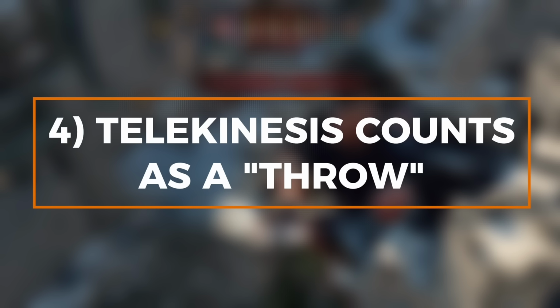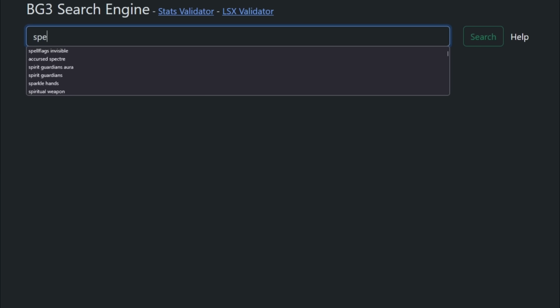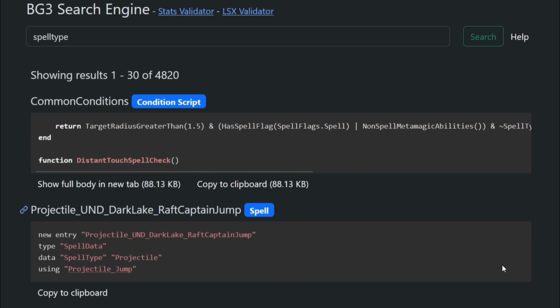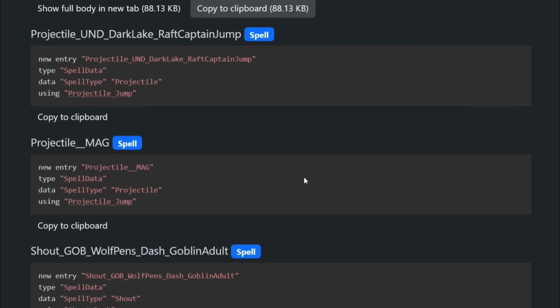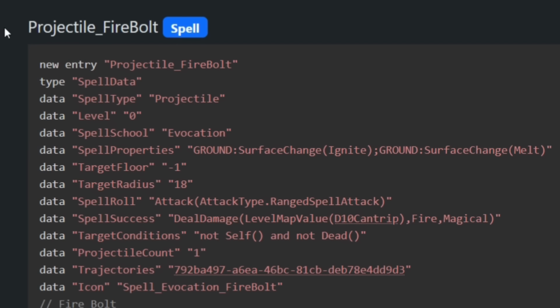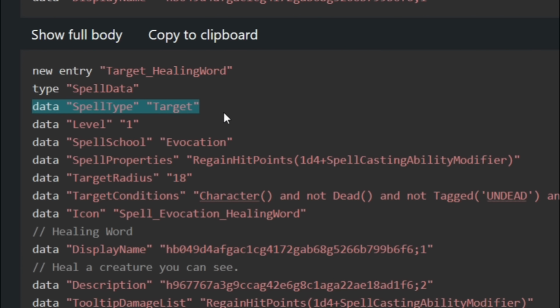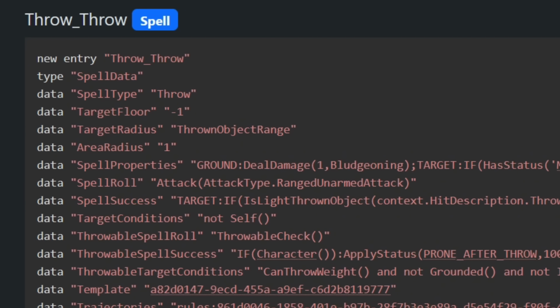Number 4. Telekinesis counts as a throw. All abilities in the BG3 code have a spell type field that categorizes them by how they interact with the world. So projectile abilities like Firebolt launch something through the air, and target abilities like Healing Word target somebody directly. One of the stranger spell types is Throw, which covers only a few abilities.